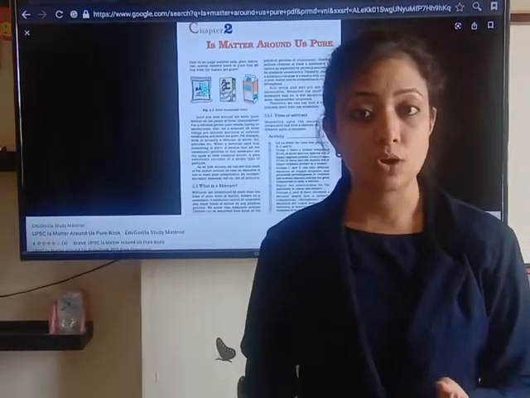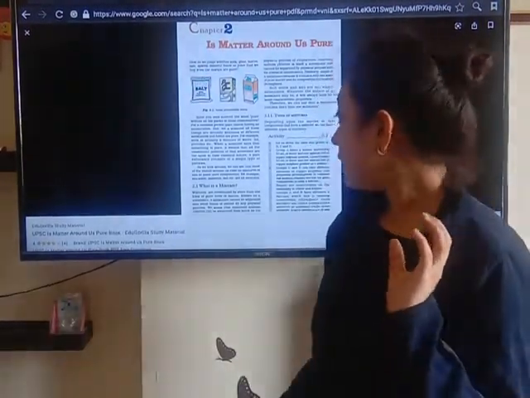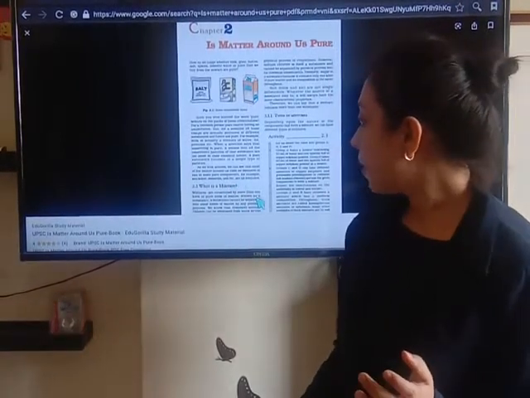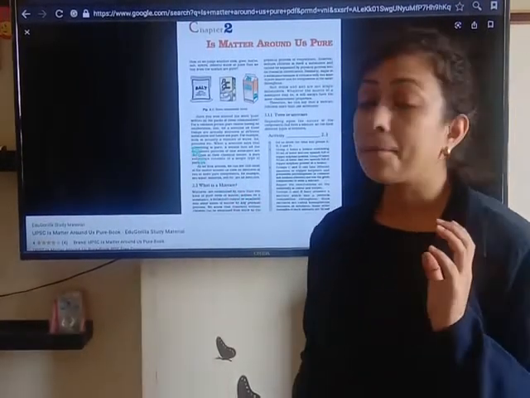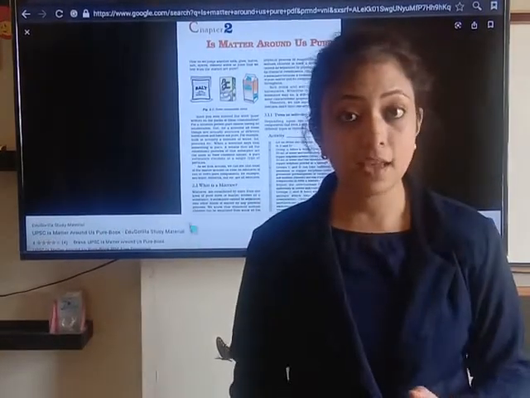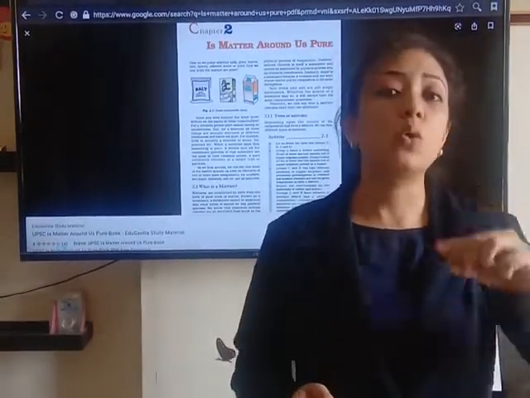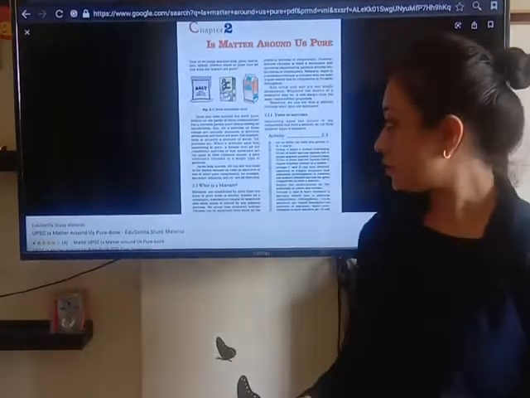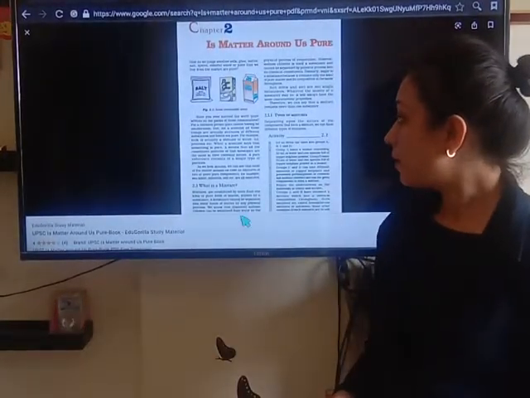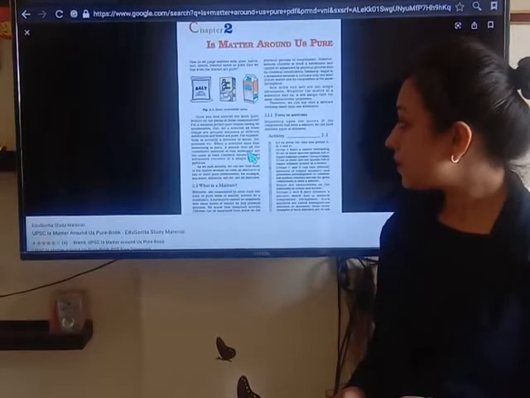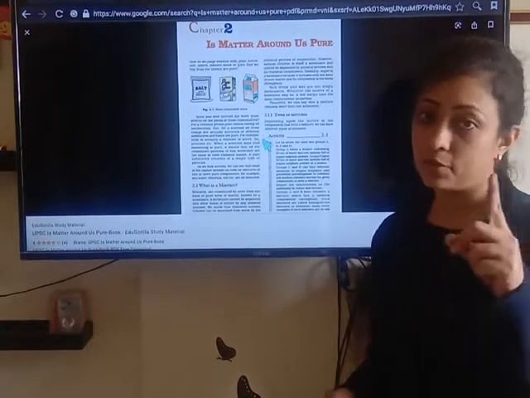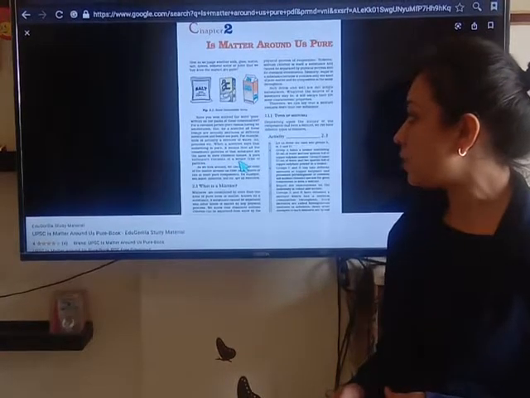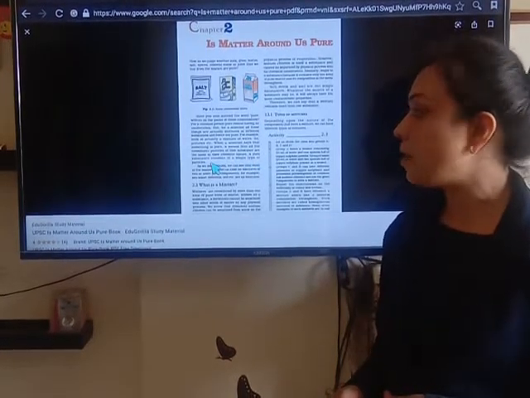But according to chemistry, what is a pure substance? A pure substance is anything which is made up of only one type of particle. So what are mixtures, children? Here you can see the definition of pure substance in the first page of NCERT. A pure substance consists of a single type of particle.